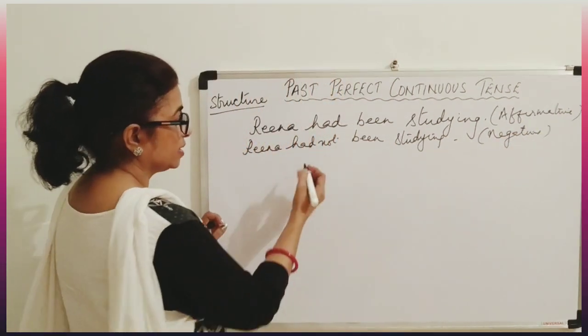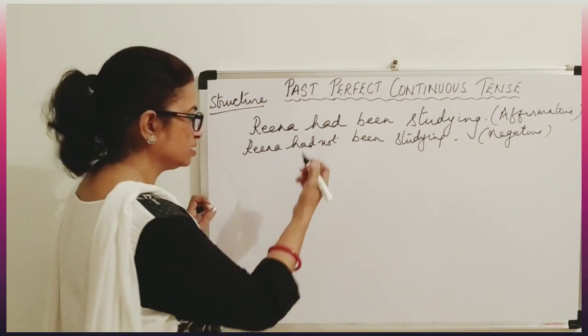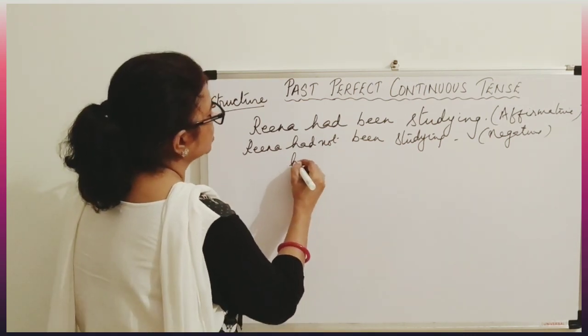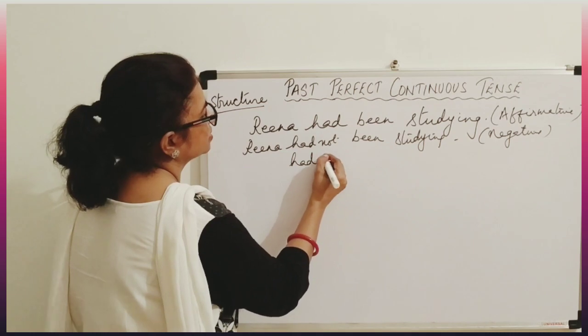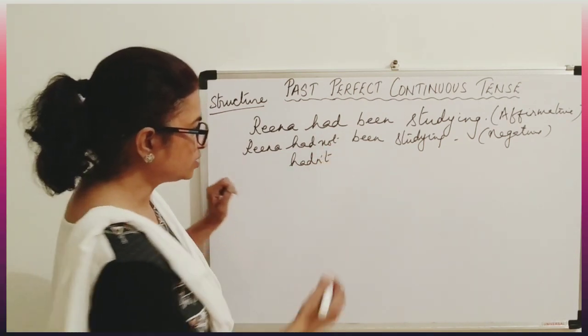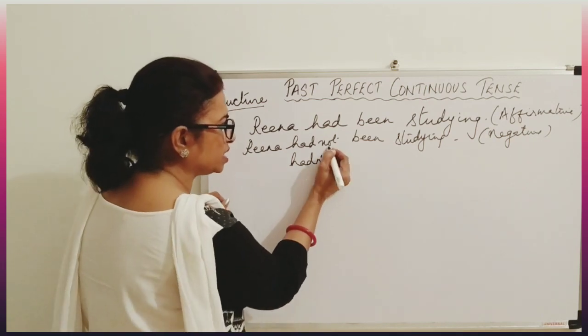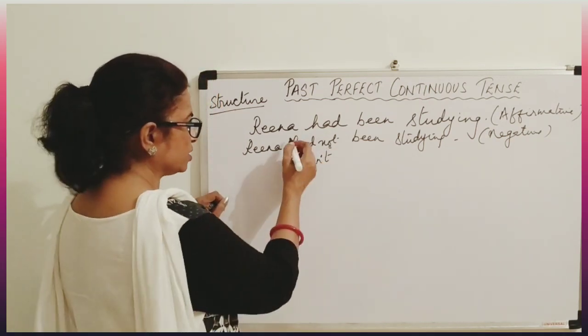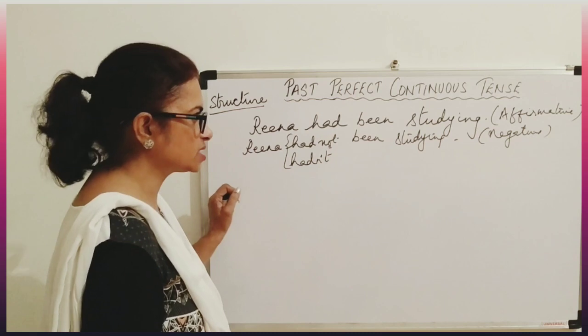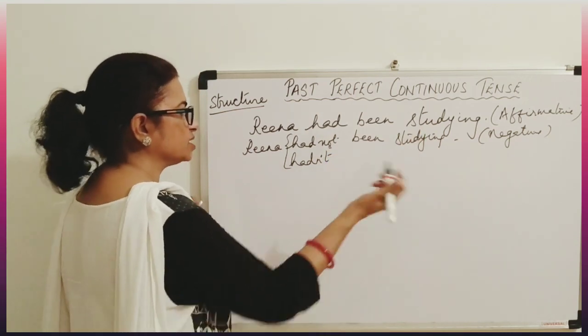Okay. Now had, we can also write the shortened one like hadn't. Now this apostrophe, what does it mean? It means that something is missing, and what is missing? This O is missing. So you can write both, and both the ways it's correct. So it's negative because a negative word is there.